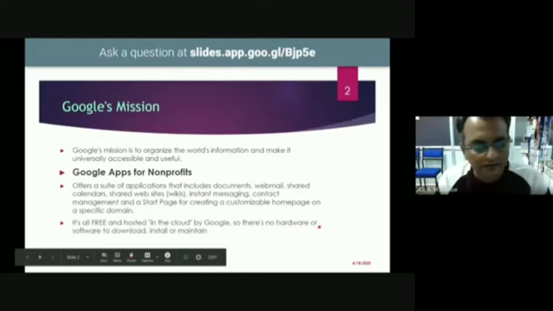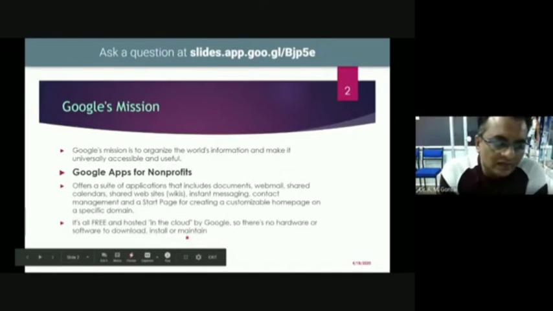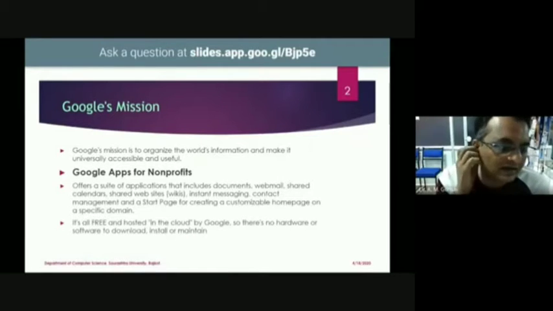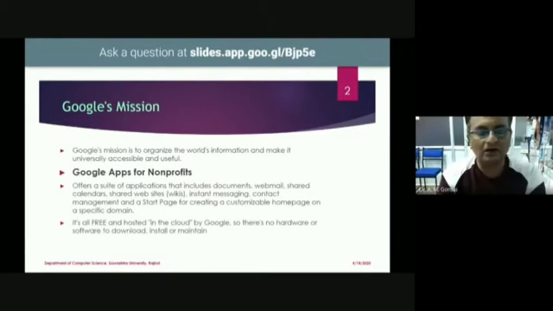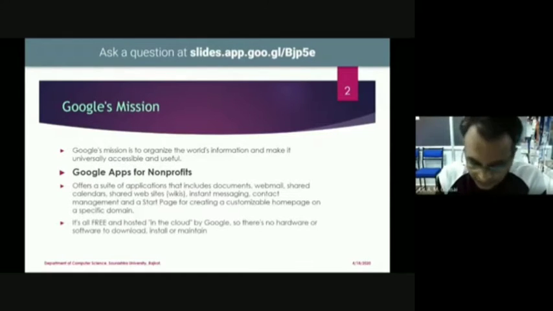So there is no hardware or software required to download, install and maintain. For our usual applications, we need to install the application and then we can start our presentation. But Google has the facility of Google Meet, meet.google.com. Everything runs from our web browser, and everything is available in our mobile application. So different things are available from Google, totally free of charge, which we can use as educators.